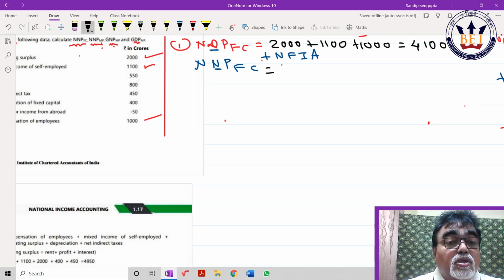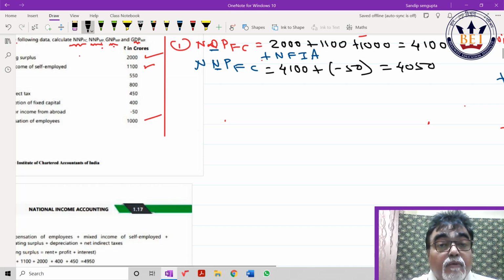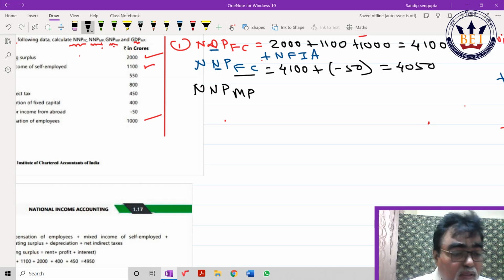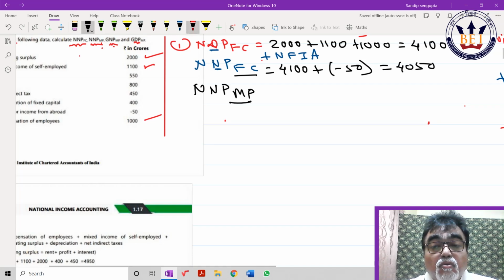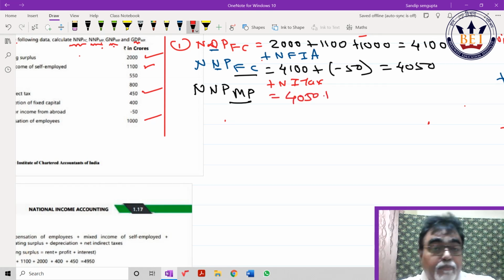Then what do they ask you? NNPMP. Carefully, you can take care now. What did I explain to you? Look at the difference: factor cost, market price. So how do I come, beta? Plus net indirect tax. Now find out, a clerical job. How much is net indirect tax? It is 450. So what should I write? 4050 plus 450, 4500. With your permission, can I write it? Correct? That is how I've chosen the sum. In one slot, I can help you.